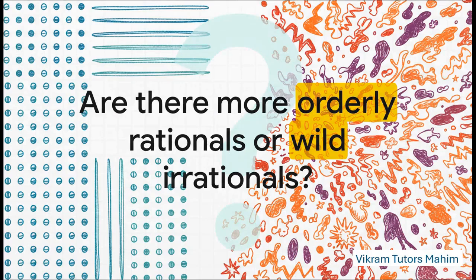So that just leaves us with one last kind of mind-bending question. We know the number line is completely full, but which group is bigger, the orderly rationals or the wild irrationals? Well, the truly astonishing answer is that there are infinitely more irrational numbers than rational ones. It turns out that the wild frontier is unimaginably larger than the